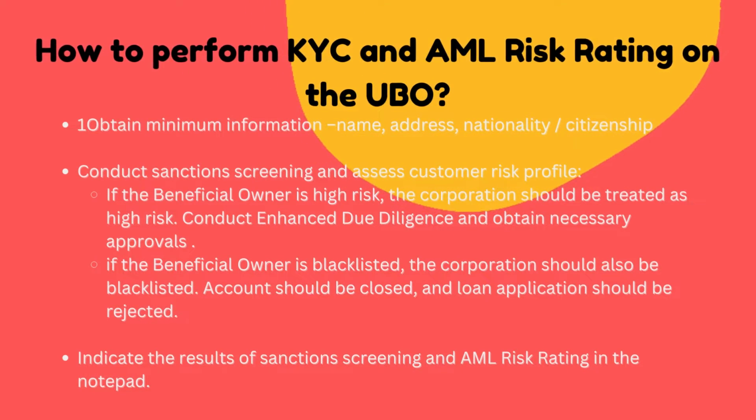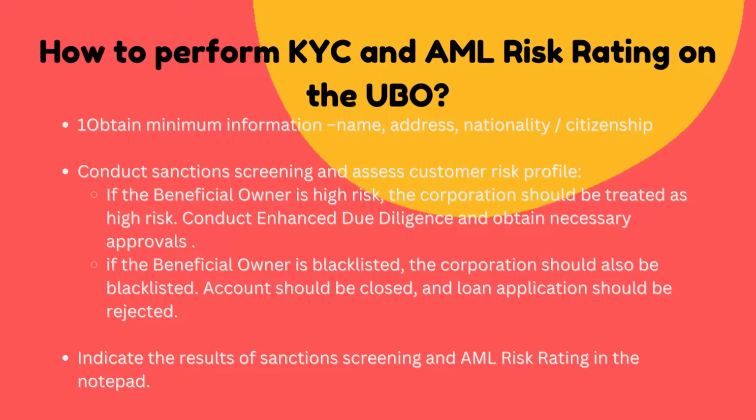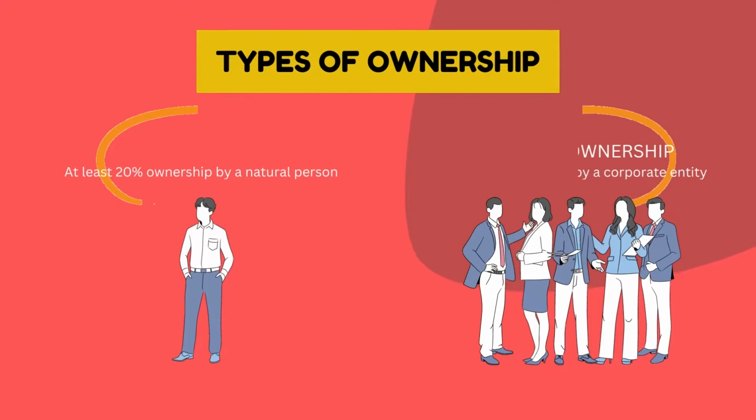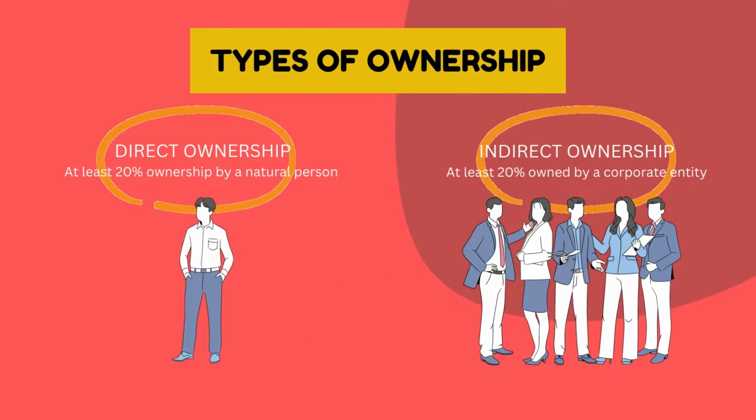How to perform KYC and AML risk rating for UBO. So first, we obtain the minimum information. Second, we conduct sanction screening and assess the customer risk profile. For example, if the UBO is high risk, the corporation should also be treated as high risk. So we conduct EDD and obtain necessary approvals. And if the beneficial owner is blacklisted, the corporation should also be blacklisted. The account should be closed and the loan application should be rejected. And then lastly, we indicate the results of sanctions screening and AML risk rating in the note. Types of ownership. Direct ownership with at least 20% ownership by a natural person.